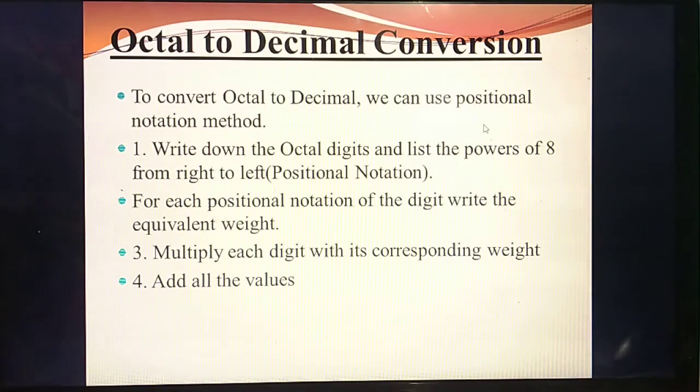You should write the number first, then write the place values or positional values with the powers, then multiply with the powers and add the values. That's all. The same method you studied first for binary to decimal. But here the given number is octal, so what's the power you should write? 8. That's the difference.